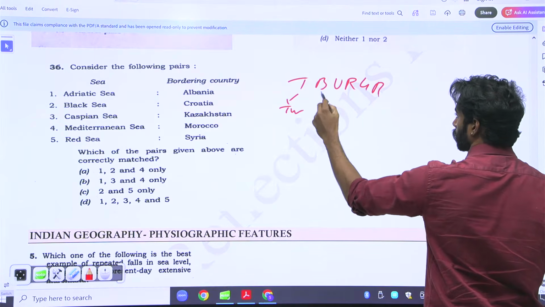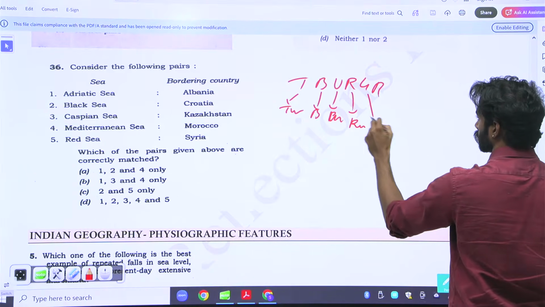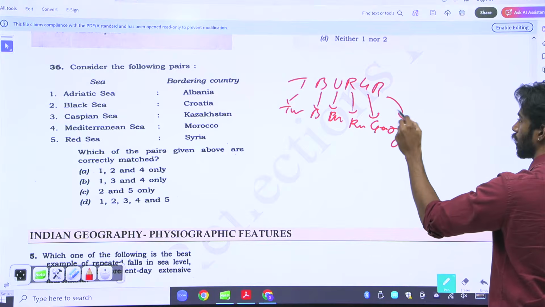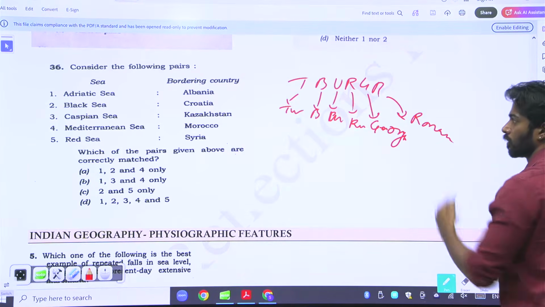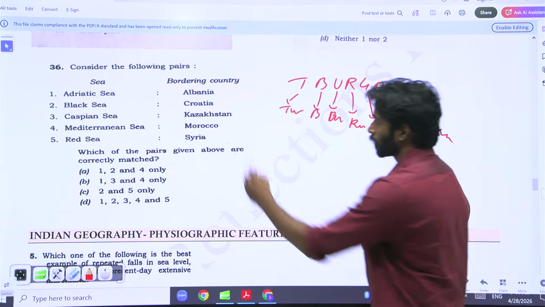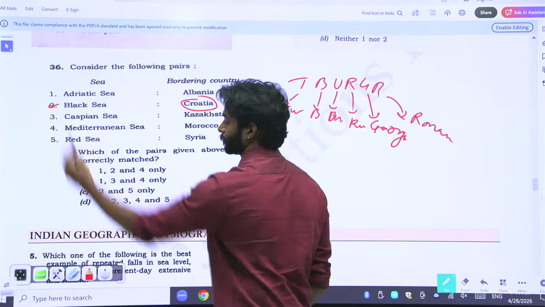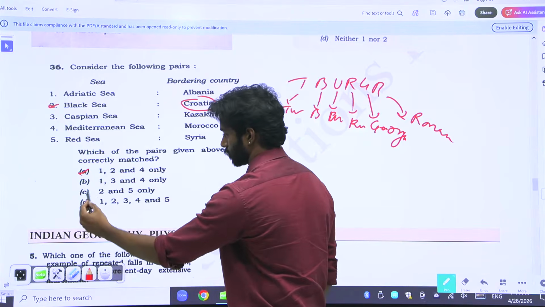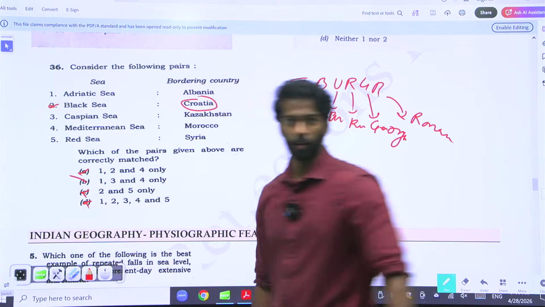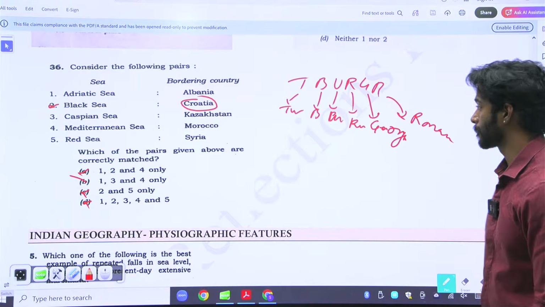Turkey, Bulgaria, Ukraine, Russia, Georgia and Romania. It's not Germany, it's Georgia. So if you see here, what is it given? Croatia. So 2 is wrong. I didn't have to know all. I only had to know 1. But I had to know. Knowledge. Okay. So B.